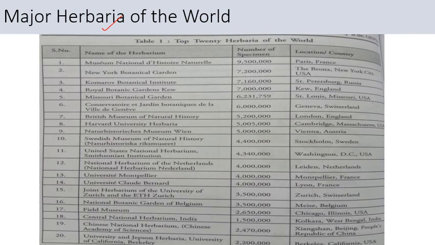Next we have major herbaria of the world, with a list of specimens. Firstly, we have the Museum National d'Histoire Naturelle. This herbarium is located in Paris, France, and it contains 9.5 million plant specimens. Then we have the New York Botanical Garden Herbarium. It is present in the Bronx, New York City, in the USA, and it contains 7.2 million plant specimens.